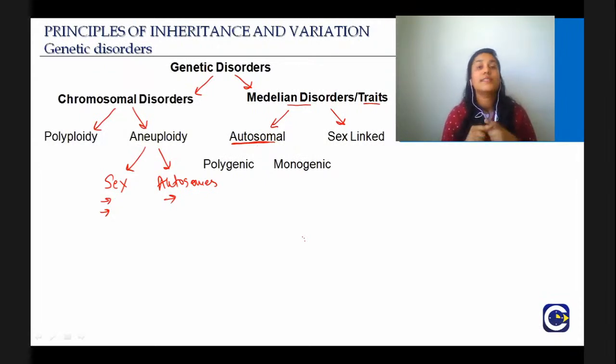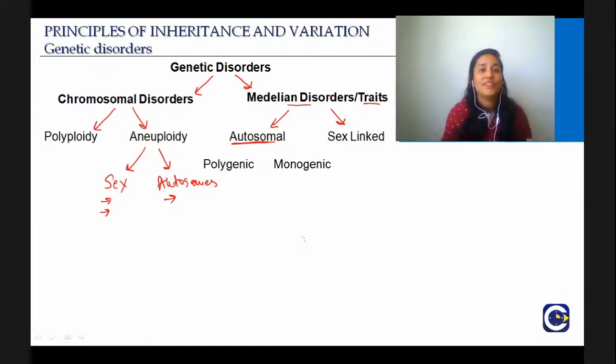Again, we saw the sex-limited trait. It is a sex-limited trait, but it is an autosomal disorder or autosomal trait. The reason being that the genes are present on autosomes, but it is influenced by the sex. Okay, so we saw sex-limited trait. So remember Adam's apple. Adam had an apple. It was stuck in his throat. I don't have an Adam's apple, so I cannot show you. But all the guys out there, they have this bulge here.